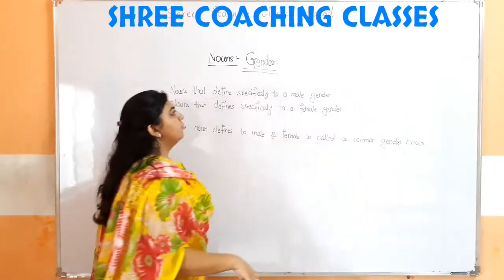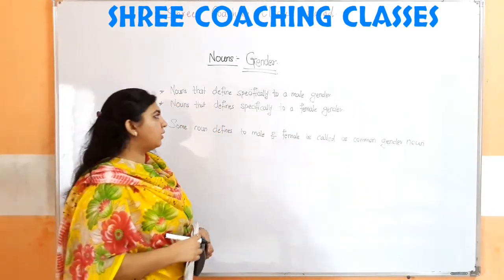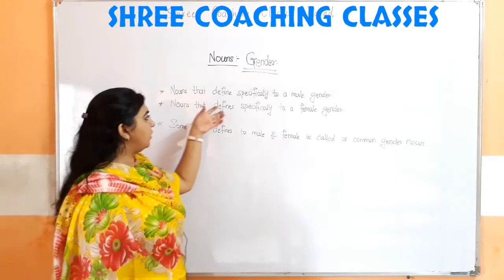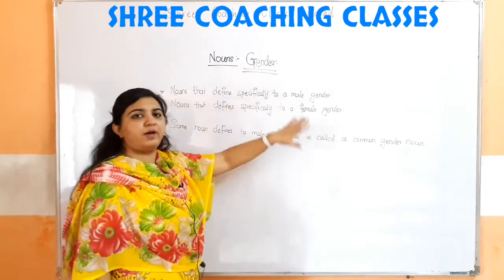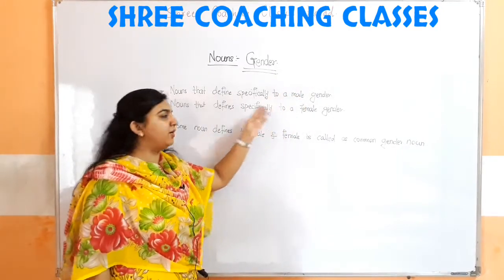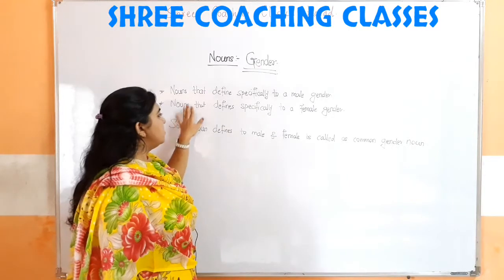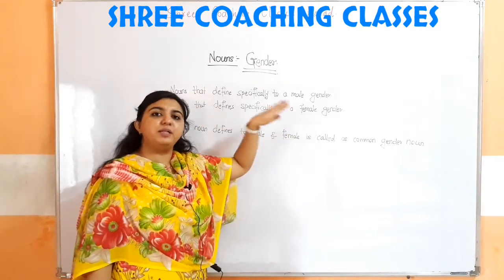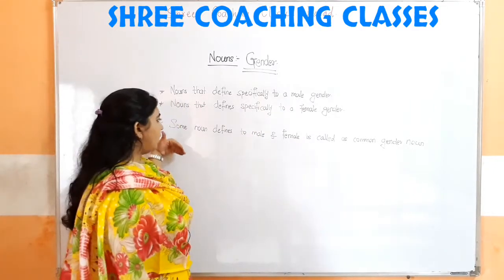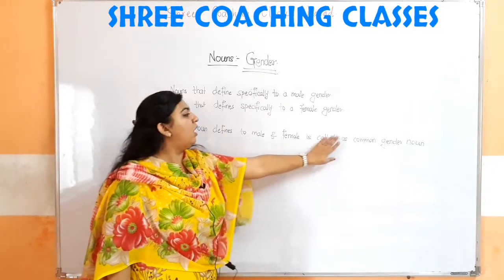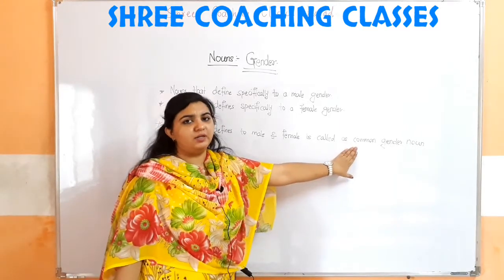So here again we will see what the gender nouns are. The nouns that specifically define to a male gender are called male gender nouns. The nouns that define to the female gender are called female gender nouns, and the nouns which define to both male as well as the female are called common gender nouns.